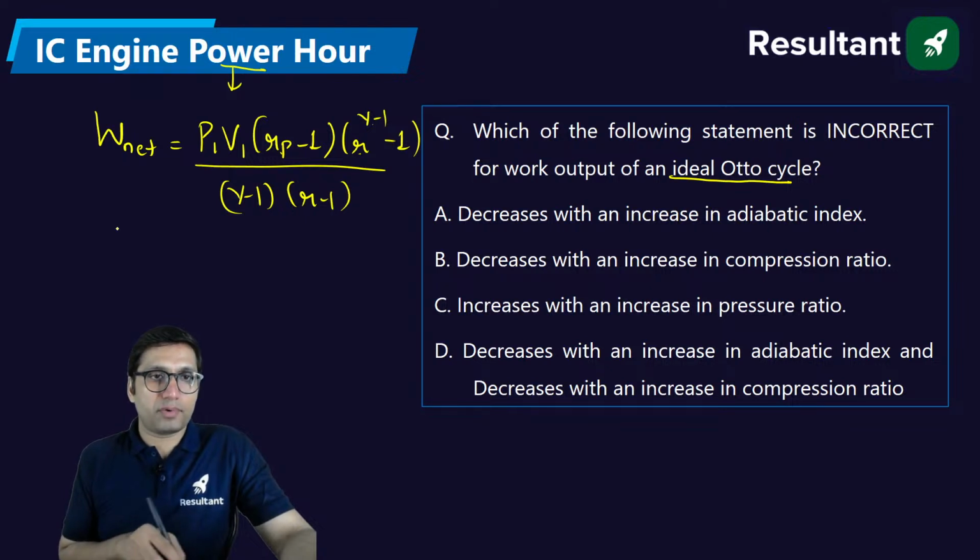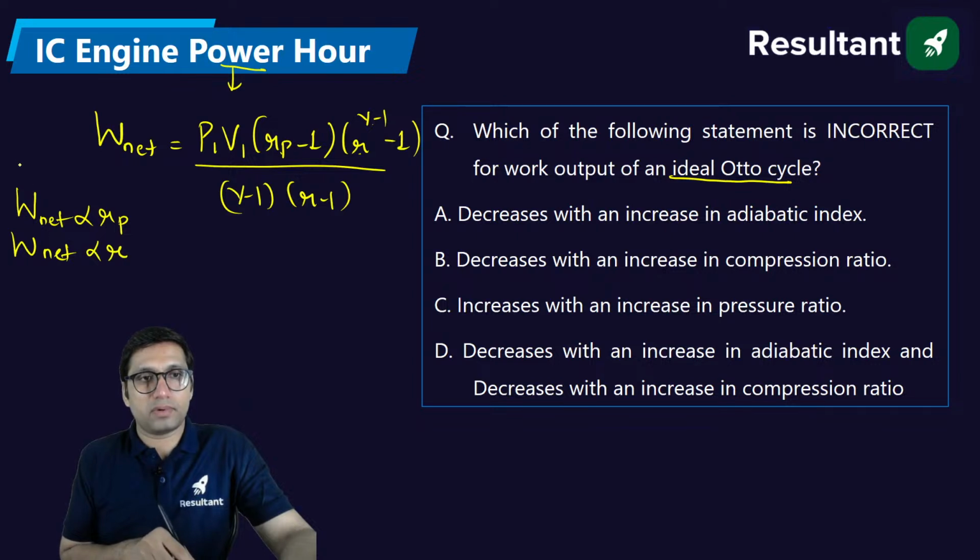But how is it going to vary with this? The net work will be directly proportional to pressure ratio. The net work will be directly proportional to compression ratio and also directly proportional to gamma. It is going to depend on these three factors.